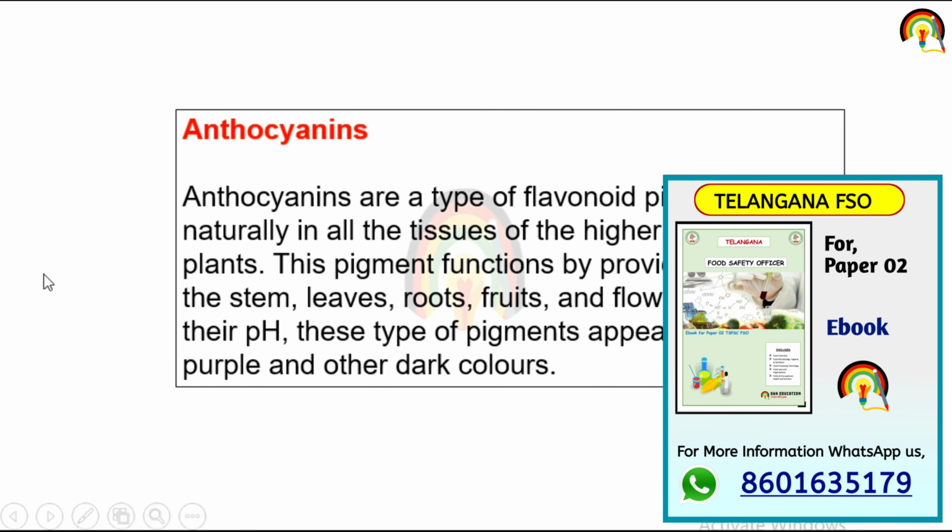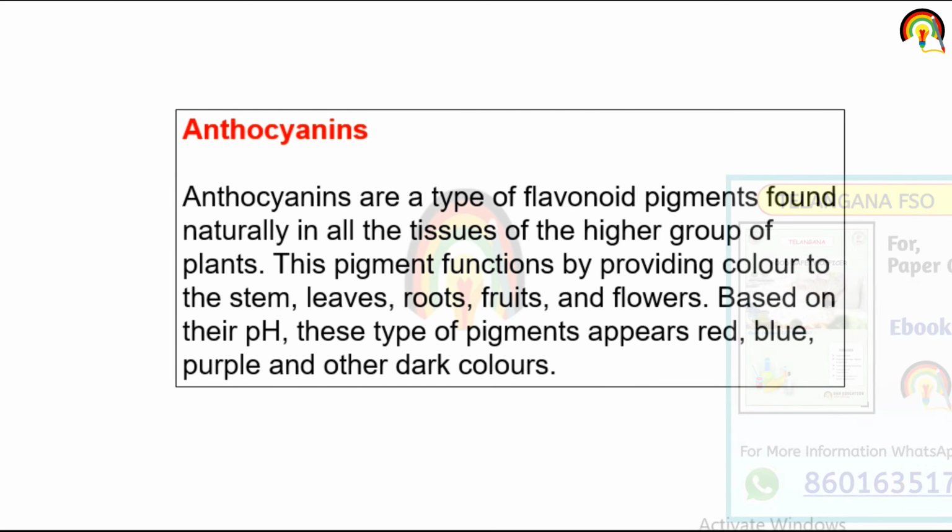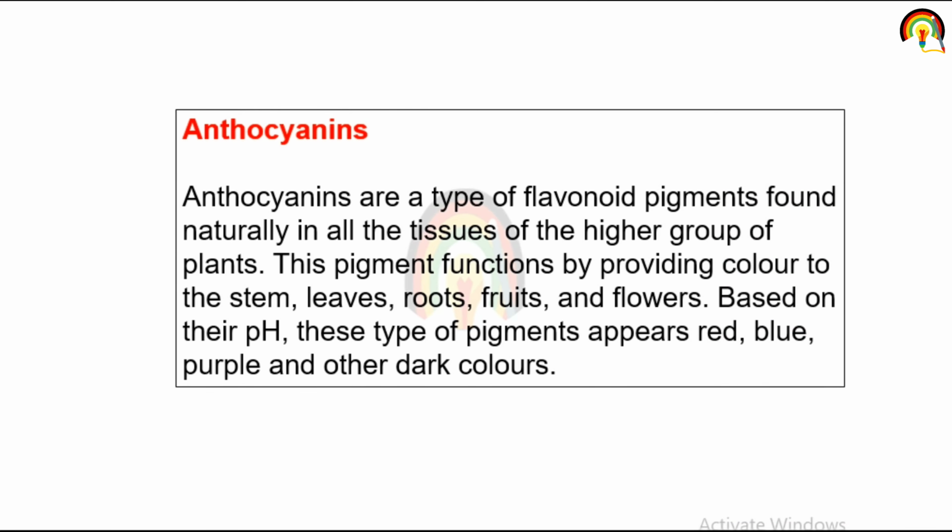Next one is the anthocyanin. Anthocyanin is a type of flavonoid pigment found naturally in all the tissues of the higher group of plants. These pigments function by providing color to the stem, leaf, root, fruit, and flower. Based on their pH, these types of pigment appear red, blue, purple, and other dark colors. And mainly anthocyanin is responsible for blue color. When we discuss photosensory biology, in that case anthocyanin is responsible mainly for blue color.